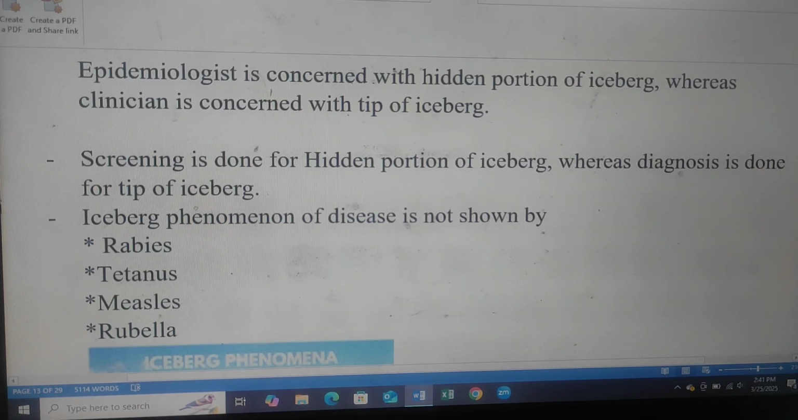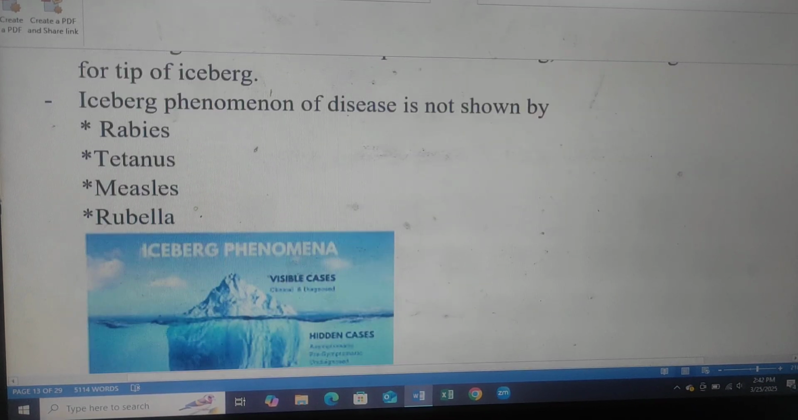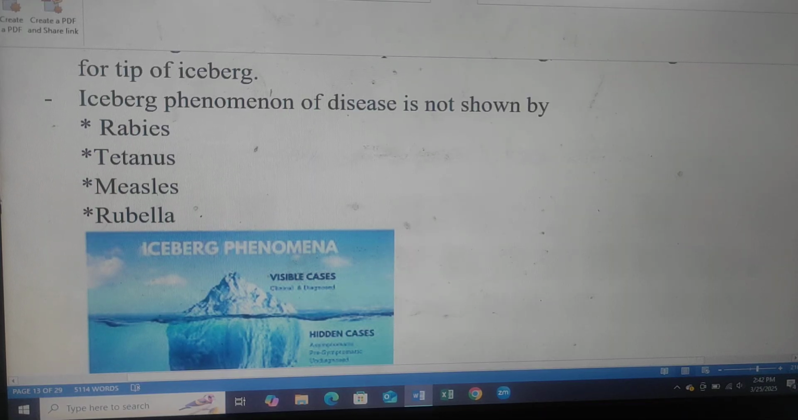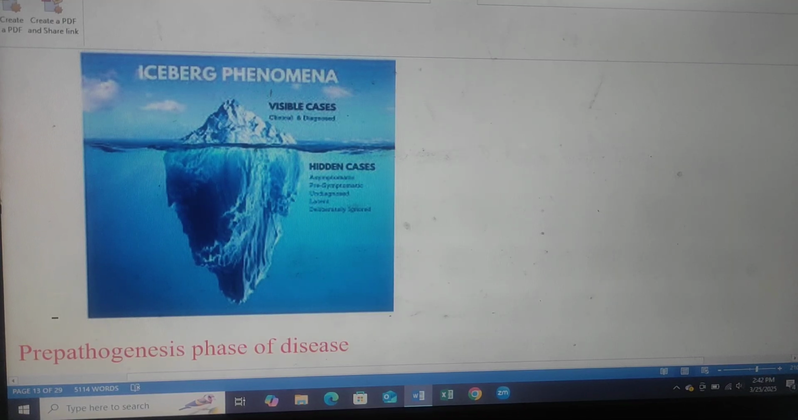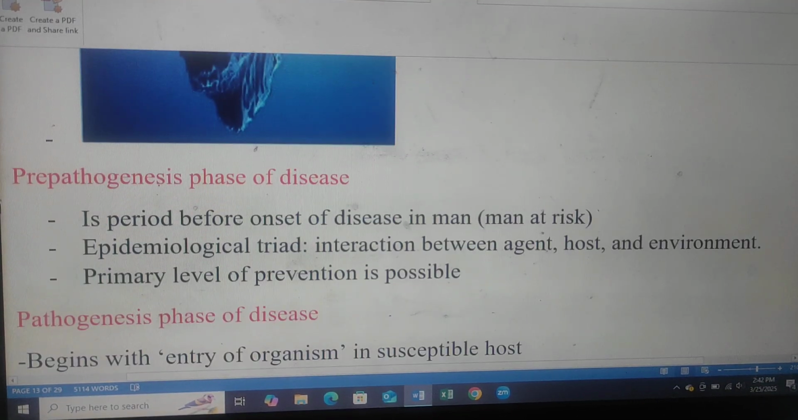Epidemiology is concerned with the hidden portion of the iceberg, whereas the clinician is concerned with the tip of the iceberg. Screening is done for the hidden portion of the iceberg, whereas diagnosis is done for the tip of the iceberg. The iceberg phenomenon of disease is not shown by rabies, tetanus, measles, and rubella. We can see the iceberg phenomenon where we can see the upper visible cases and lower hidden cases.